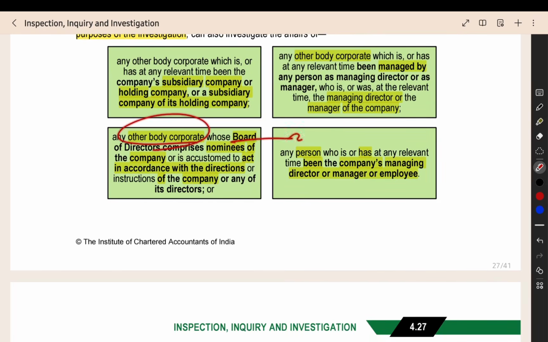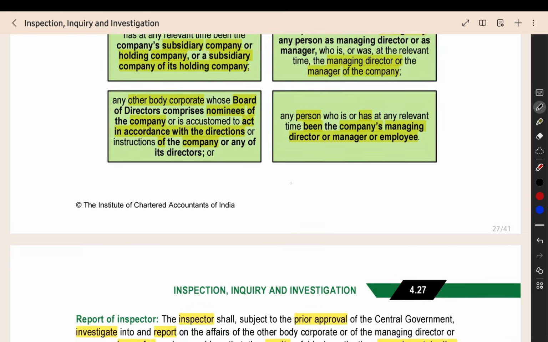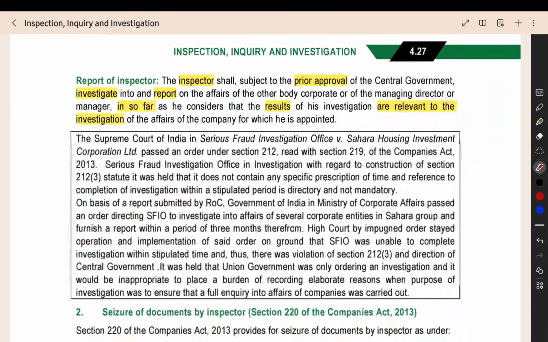Any other body corporate whose board comprises nominees of the company and is accustomed to act in accordance with the direction of the company. So our main company will give the instruction. According to that, some other body corporate will work, will do the action. Then this body corporate also you can inquire.